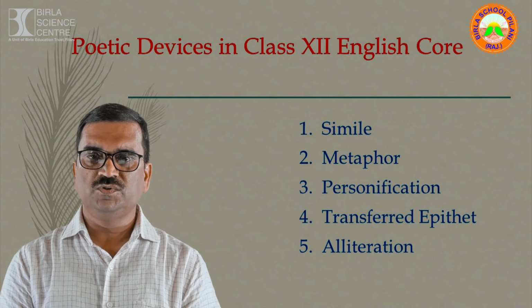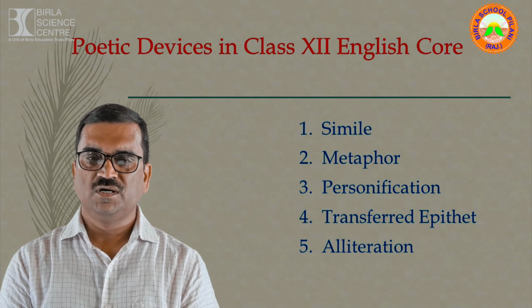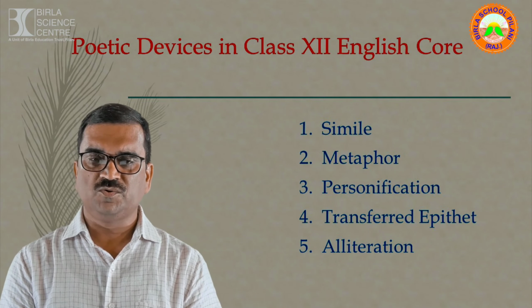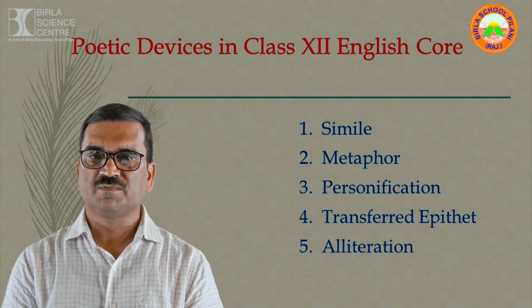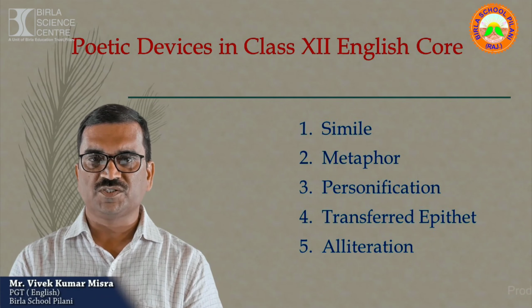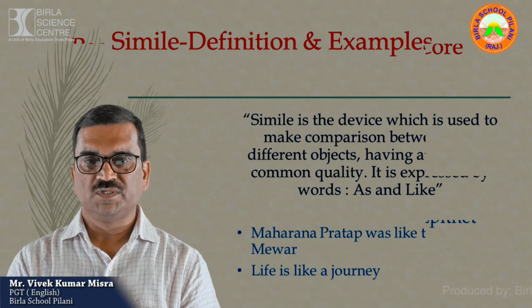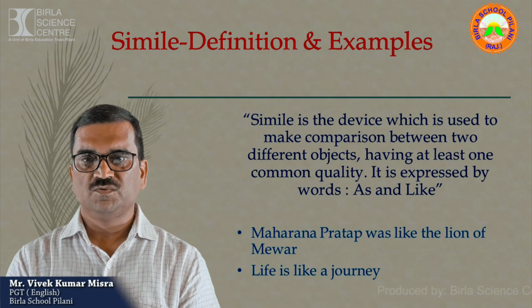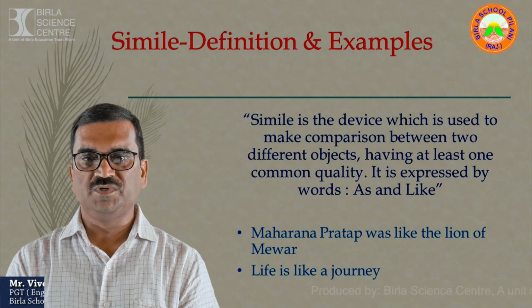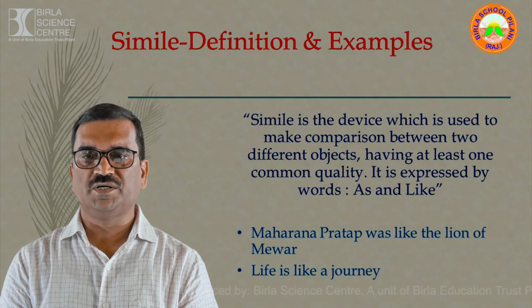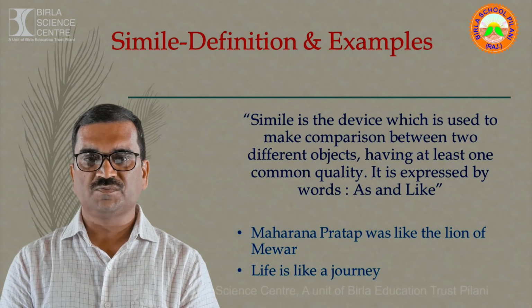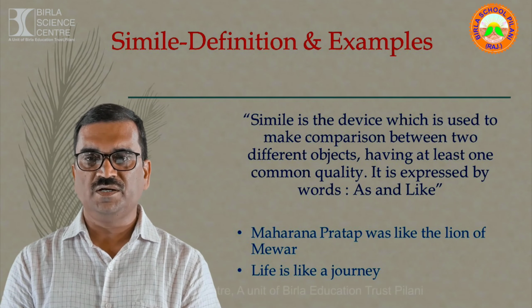I'll give you the examples of these devices, and I'll also mention the particular line from the poems where these devices have been used. Let's start with the first one, that is simile. Simile is the device which is used to make comparison between two different objects having at least one common quality, and this quality is expressed by words as and like.